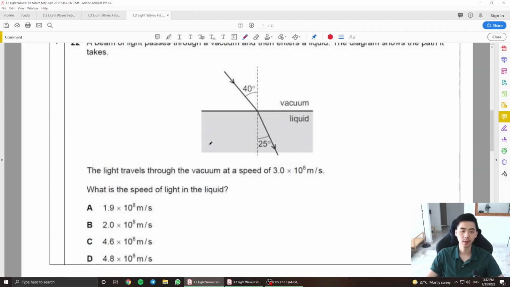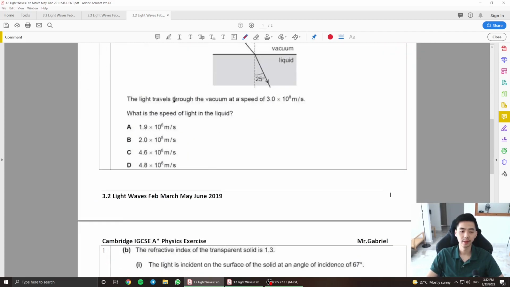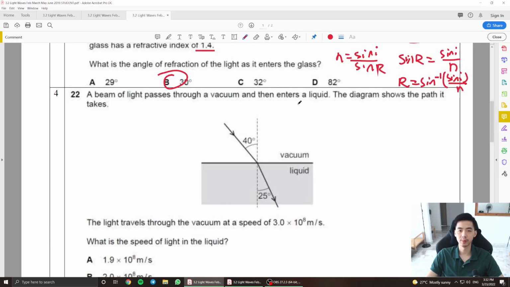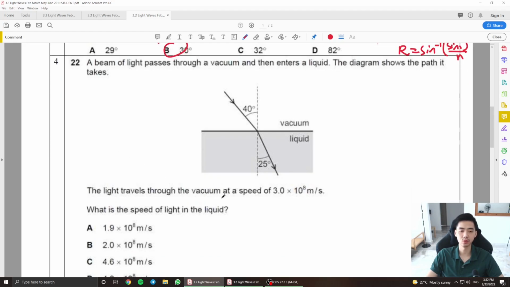Okay. And finally, is it finally? No, not finally. A light passes through a vacuum and enters a liquid. The diagram shows the path it takes. The light travels through the vacuum at 3 times 10 to the power of 8 meters per second. What is the speed of light in the liquid?